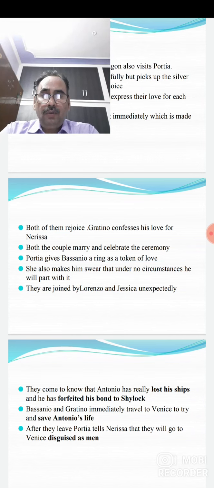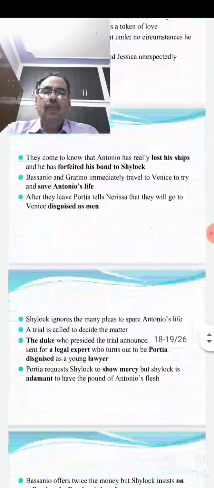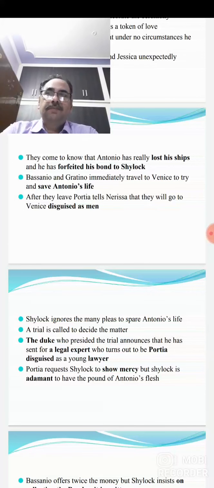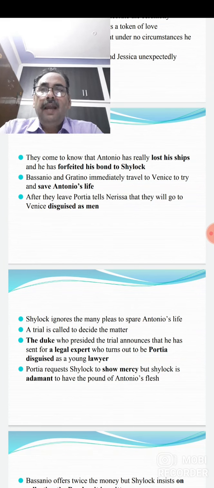So Lorenzo and Jessica also suddenly appear there unexpectedly because they had run away from the house. Then Bassanio and Antonio's friends come to know that Antonio has really lost his ships and he has forfeited his bond to Shylock.